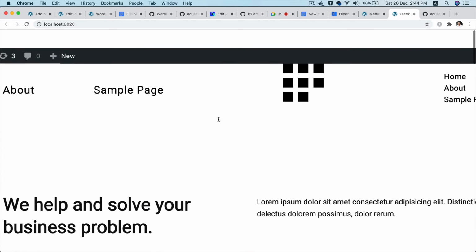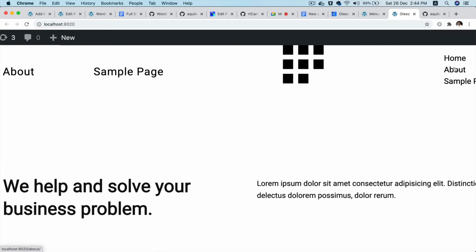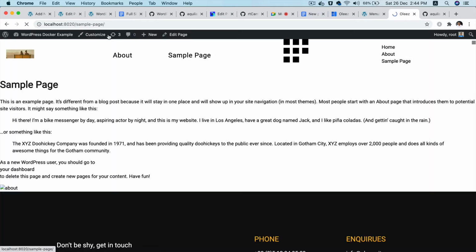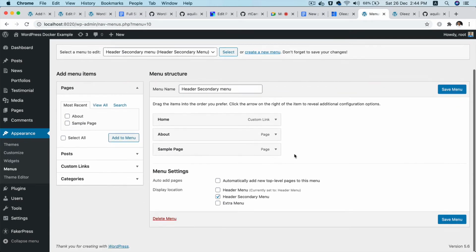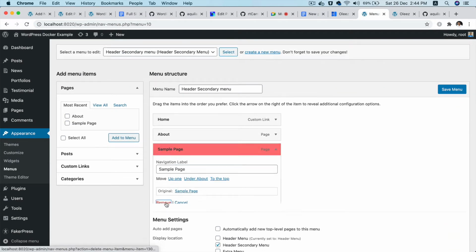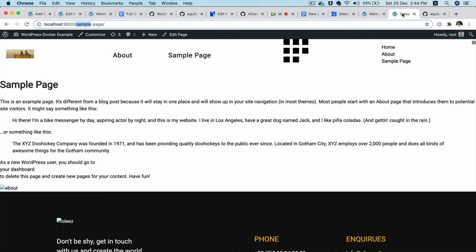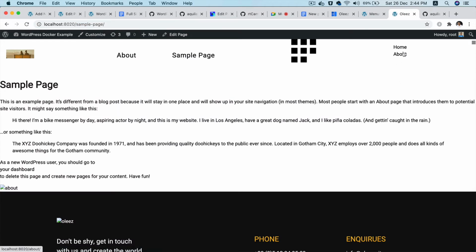Now refresh, there we go, home, about, sample. If I click on about, see it goes on about page. If I click on sample, notice the URL over here, right? It goes on the sample page. So that's how we got it dynamic. Tomorrow if the client wants to remove one of these, all they have to do is just to remove, save menu, go back, it removed. That's the advantage of making these things dynamic.